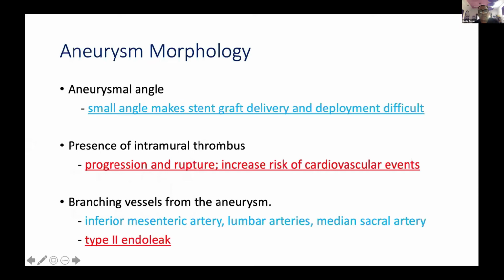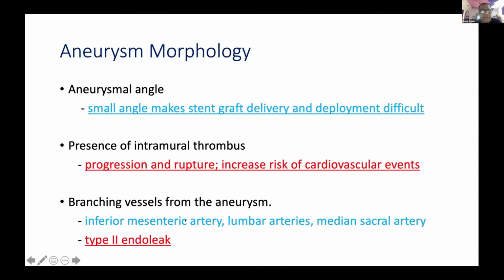Presence of intramural thrombus, again, it increases a lot of cardiovascular events. It can progress to rupture. And these are the arteries, like, again, inferior mesenteric artery, lumbar, and the sacral artery. So lumbar artery and sacral artery, even for the surgeons to re-implant these arteries is very, very difficult. So obviously, if you see more prominent, more than 2 millimeter lumbar arteries, in those situations, you can definitely coil these lumbar arteries also. And suppose you have an internal iliac, which again, you feel like, is going to give you trouble. So, you can do it staged: you do a coiling in the internal iliac, take the patient back after a day or maybe 2 days, and then you can deploy the graft.